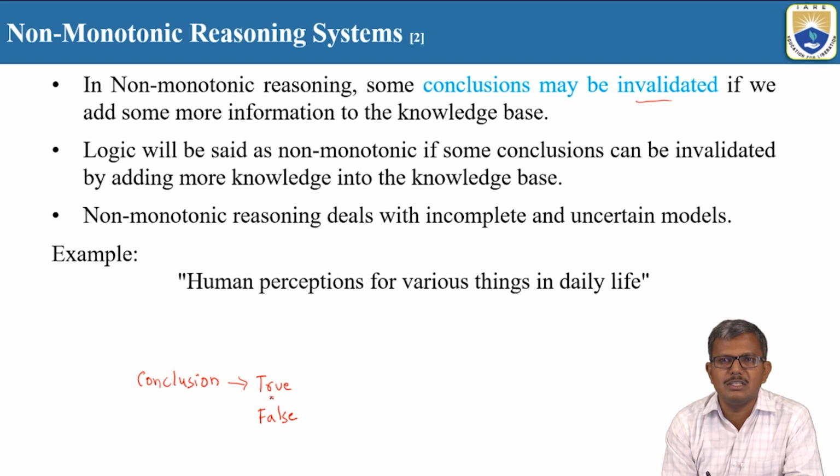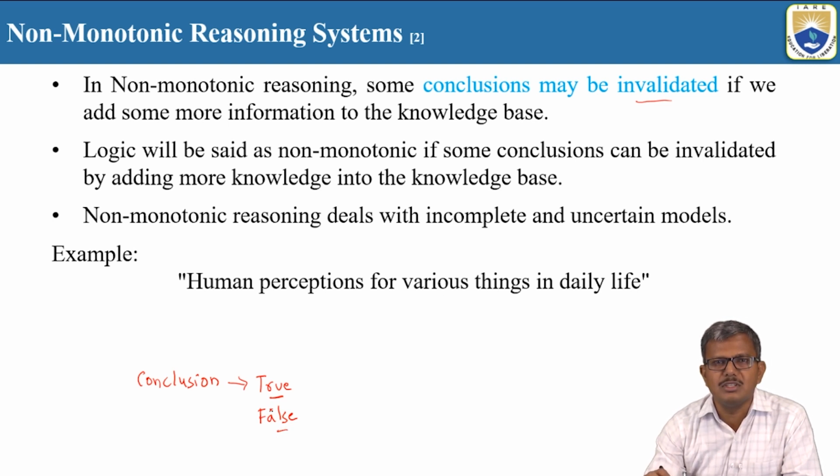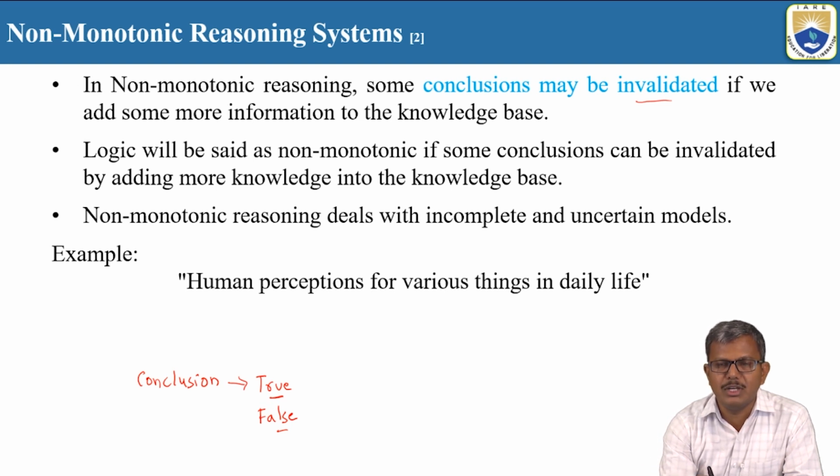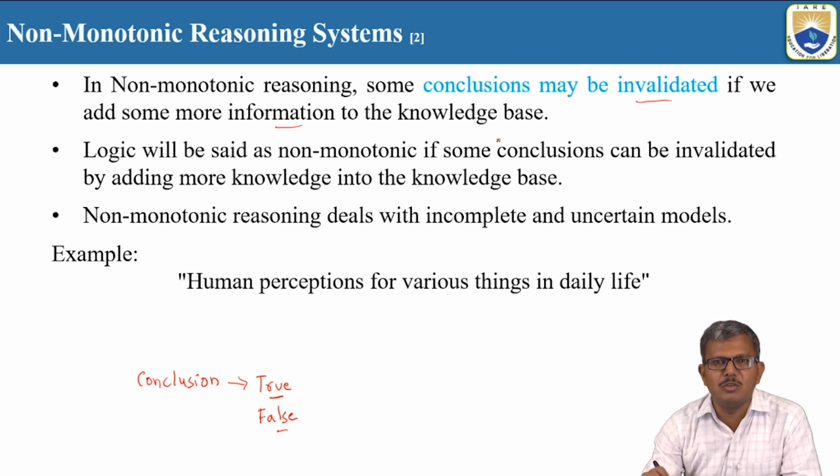Why? Because in the earlier case, we proved that this particular conclusion is true. But when we kept adding new knowledge, it became false. That's why we say that in non-monotonic reasoning systems, the conclusions are going to be invalidated, whenever you add new knowledge to the knowledge base. That's why we say that non-monotonic reasoning systems handle the problem of uncertainty. Uncertainty in the sense that we do not see the same thing every time. One time it may be true, and another time it may be false, and conclusions change regularly.